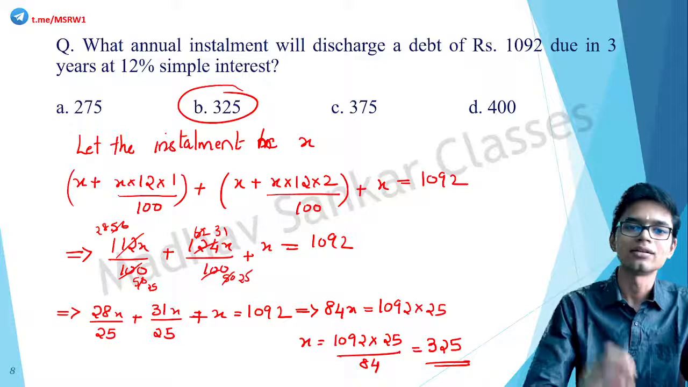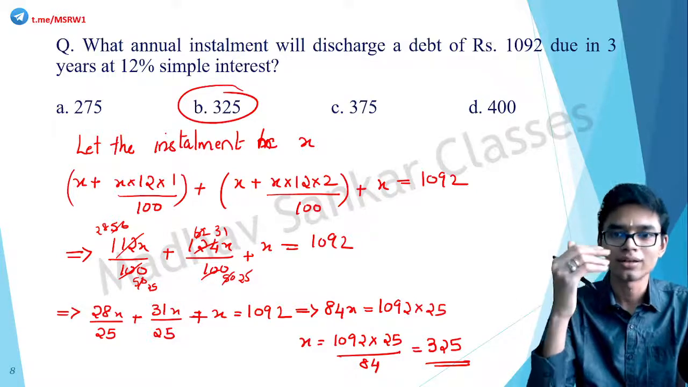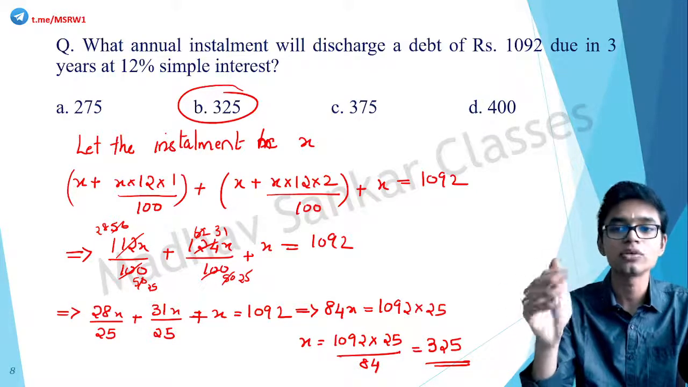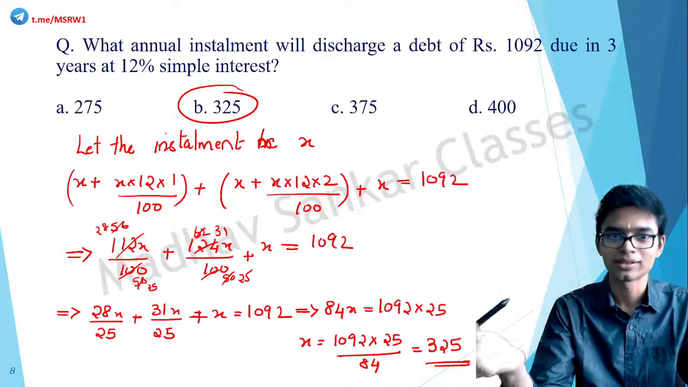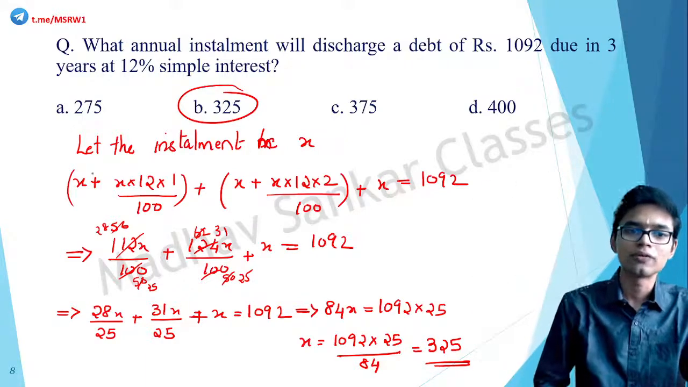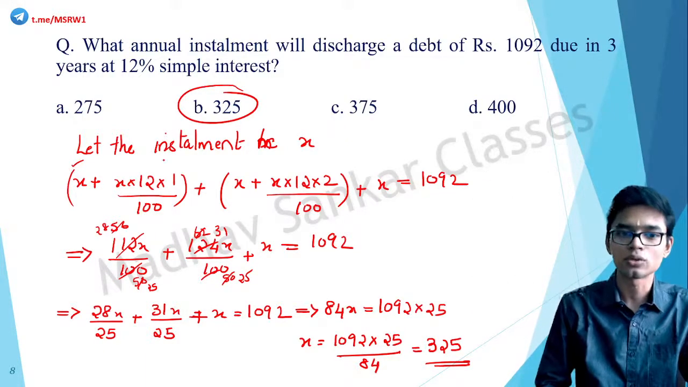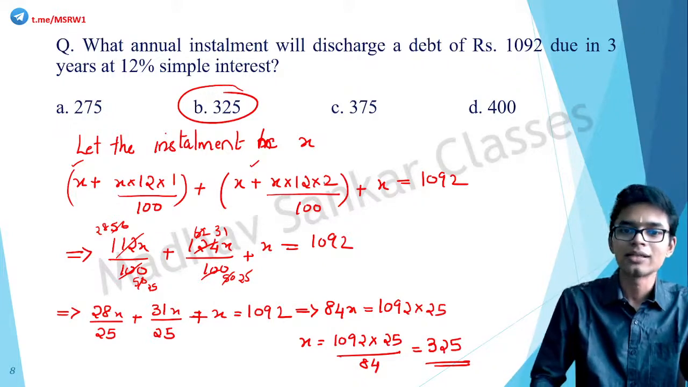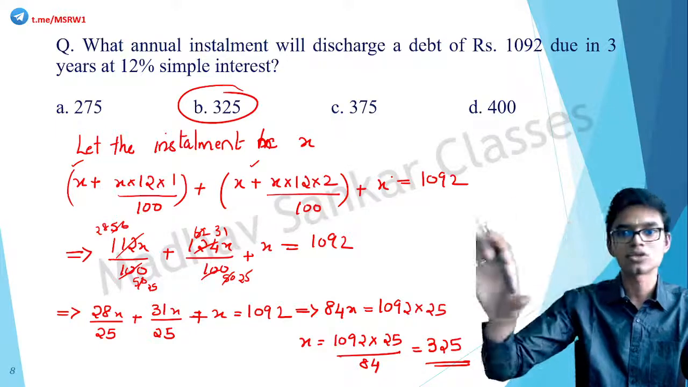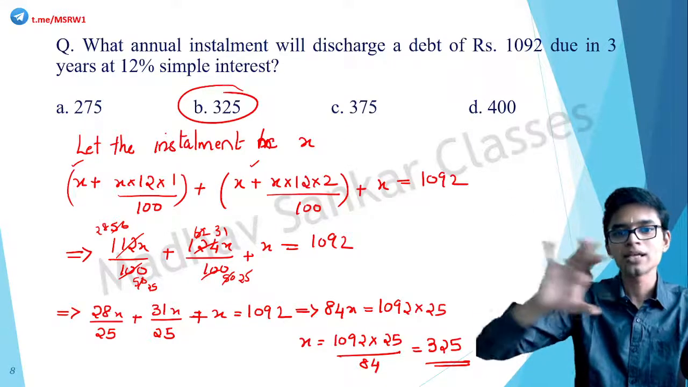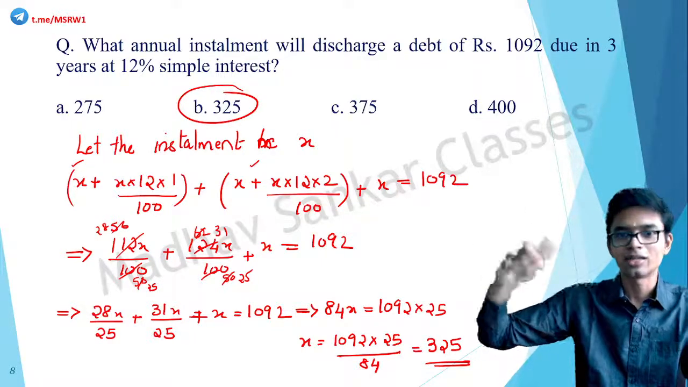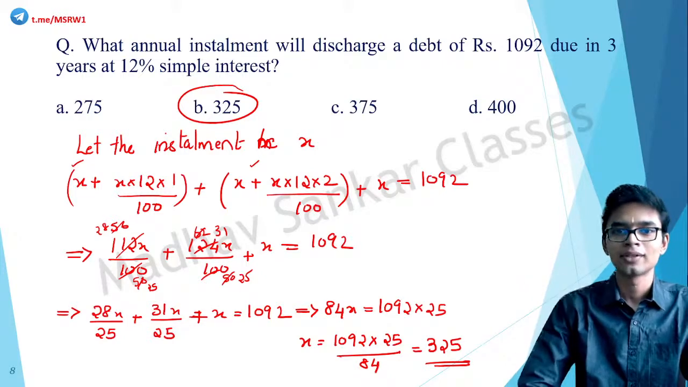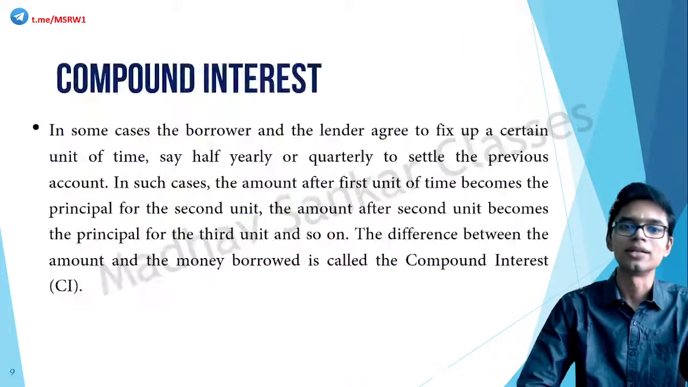So here again, the debt of 1092 is due in 3 years, so you have to make annual installments 3 times. The first time you did it, but interest is accrued, so that interest is added. Second time, again your installment plus interest, and third time the debt is over, so there is no need to add interest again. Together, the total amount paid is 1092. Find the value for x. All right, so that's the story of simple interest.